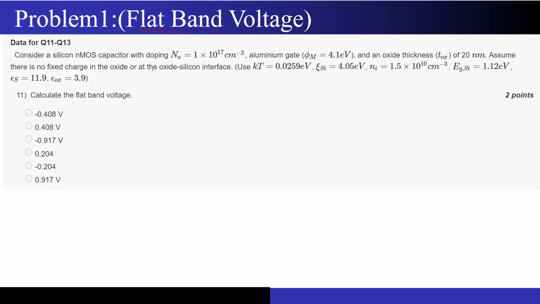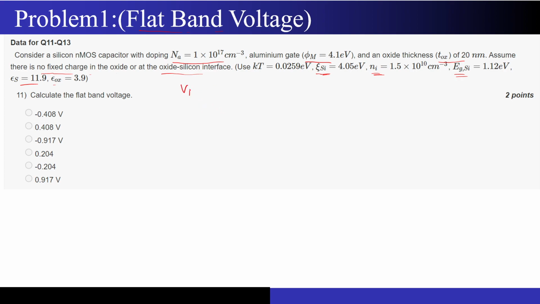Consider a silicon NMOS capacitor with doping Na equal to 10 to the power 17. An aluminum gate and the oxide thickness have been given. They have given that there are no fixed charges present in the oxide or at the oxide-silicon interface. The epsilon Si, the intrinsic concentration Ni, the band gap, and the dielectric constants have also been given. Now they are asking me to calculate the flat band voltage.